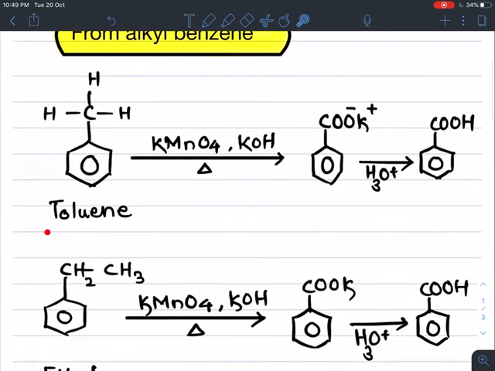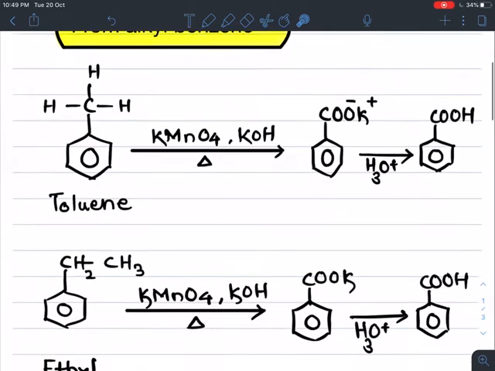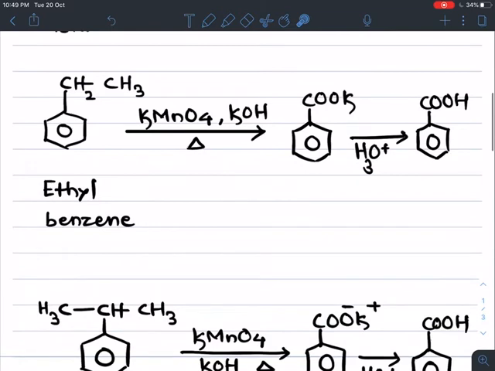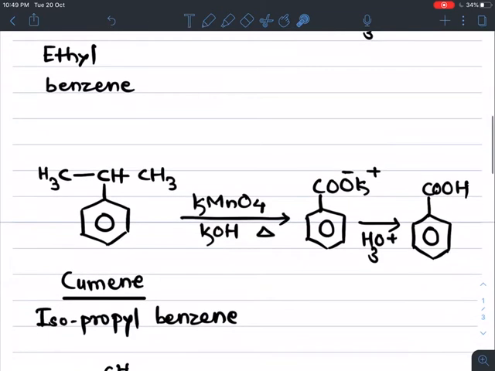So from toluene we get benzoic acid, and ethyl benzene is finally also converted into benzoic acid. Next, cumene, which is isopropyl benzene, on oxidation with KMnO4 and KOH with heating gives benzoic acid.